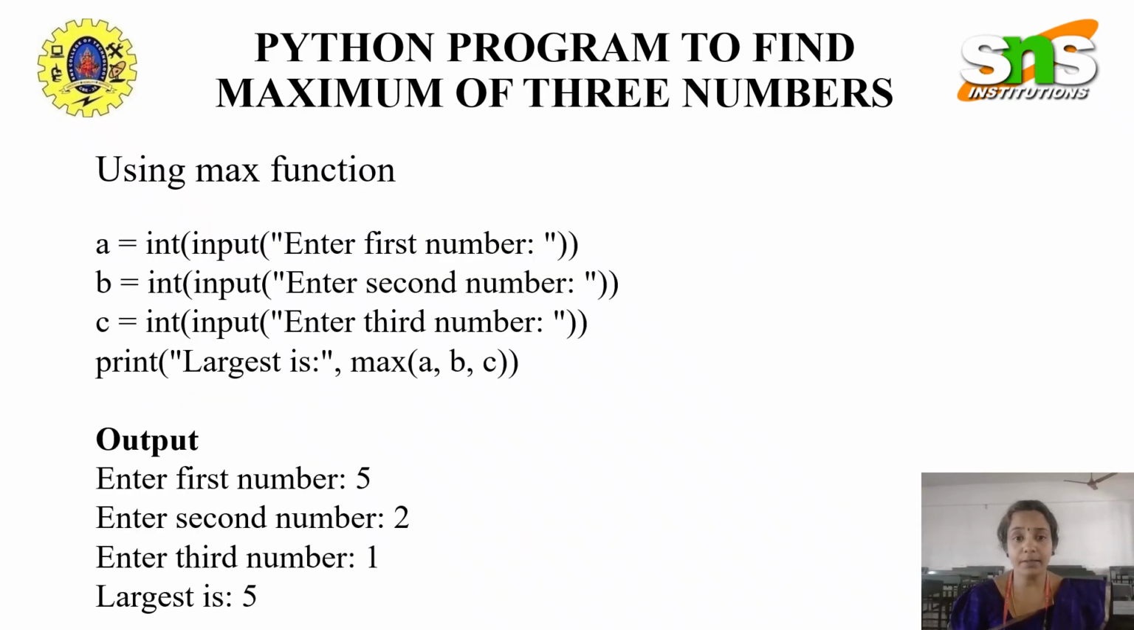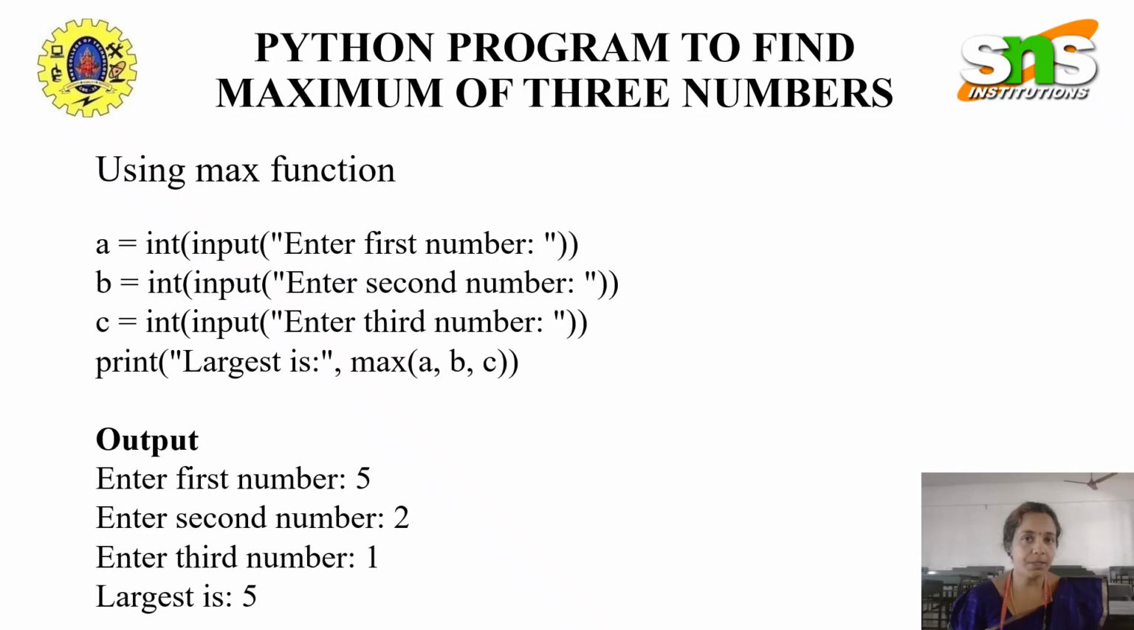Now, the next program is to determine the maximum of three numbers. As I told already, the next method is getting the user input. a = int(input('Enter the first number')), b = int(input('Enter the second number')), c = int(input('Enter the third number')). Three numbers we are getting from the user.